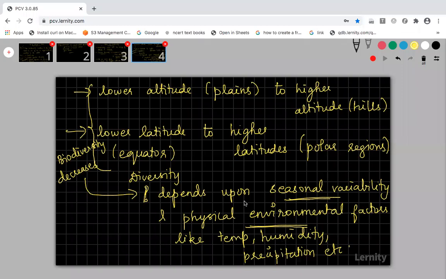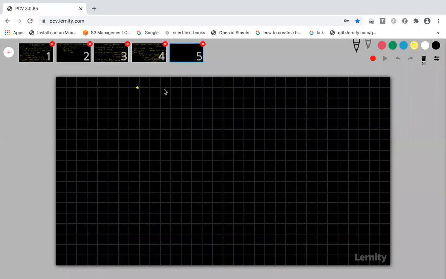Now I am going to give you some examples of how this biodiversity will vary. The diversity of animals and plants will not be uniform throughout the world, and it shows an uneven pattern. So we are going to study two specific patterns of biodiversity.